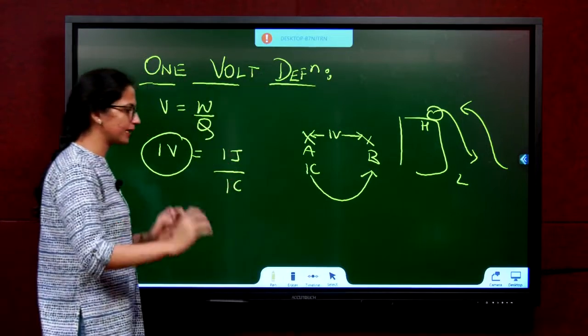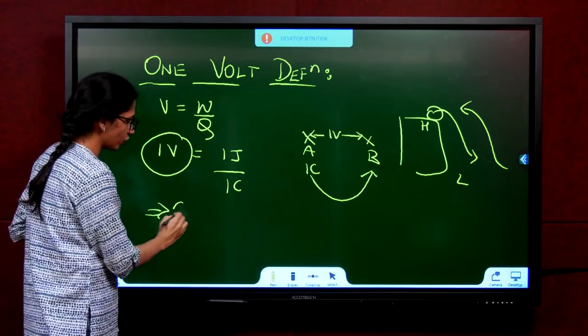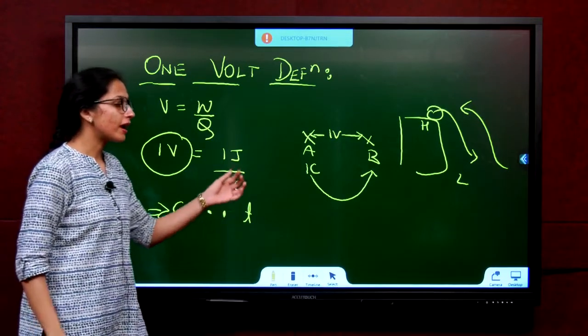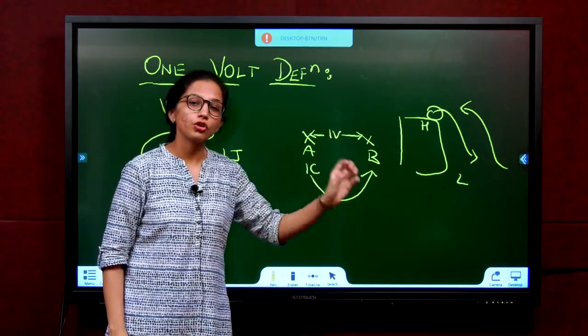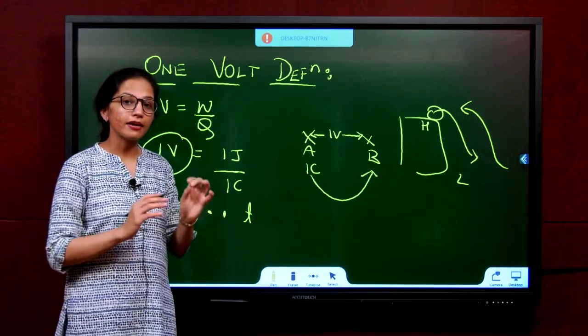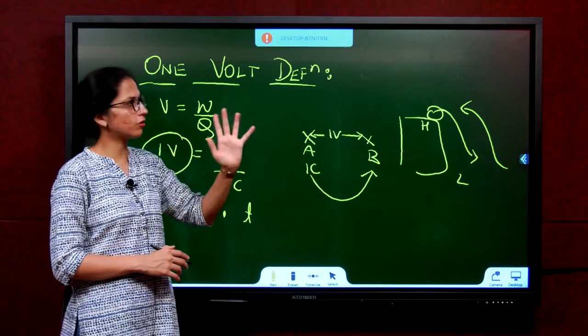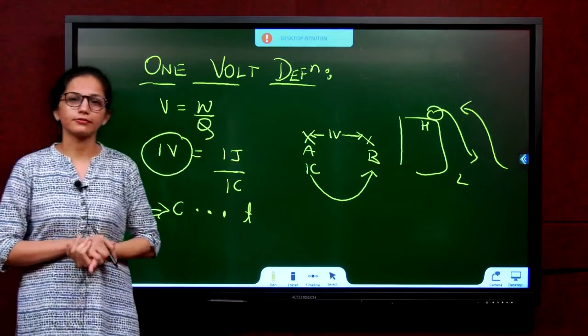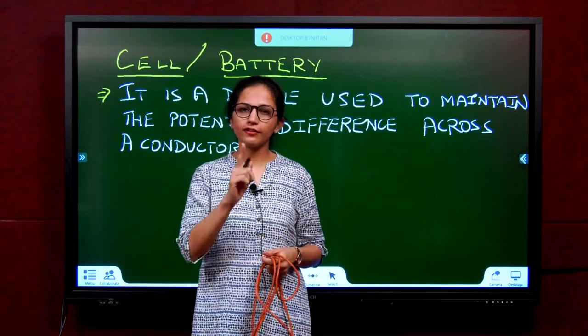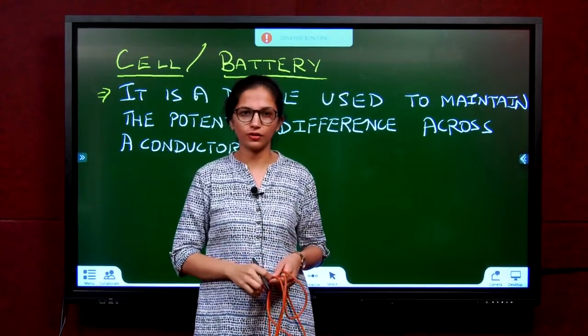Just like that, please note, current also flows from higher potential to lower potential of the conductor. Please note that current flows from higher potential to lower potential of the conductor.